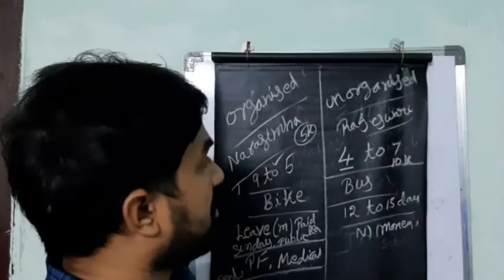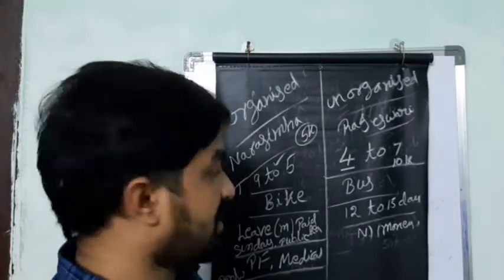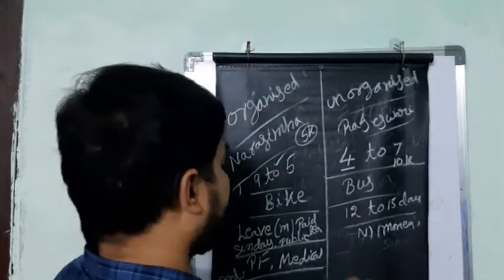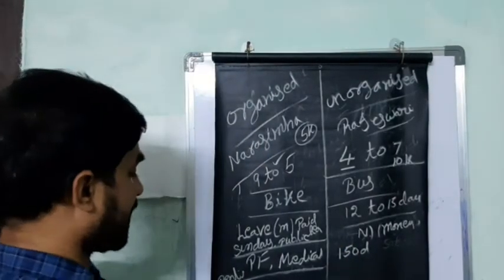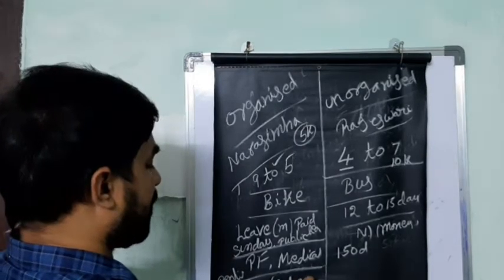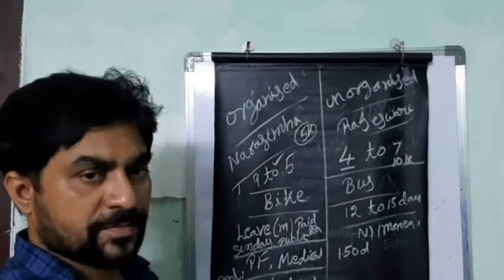So take the example of Rajeshwari. She has work only for 12 to 15 days, and if there is no work, there is no money. For a day, she will get only 150 rupees. But Narasimha gets money in the form of salary. At the end of every month, that amount is deposited in his account.